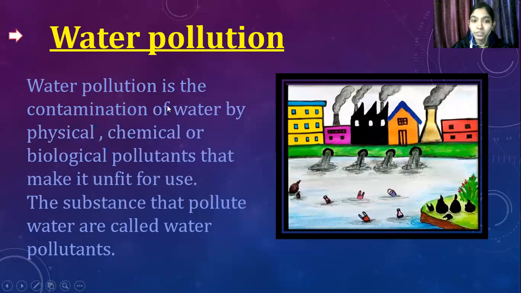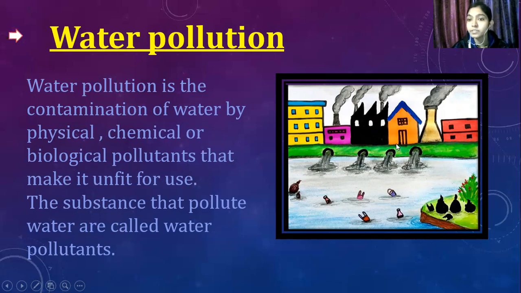So, water can be polluted by physical means, like when we throw something in water, by chemical means, when chemicals are thrown in the water bodies, it makes it polluted. Similarly, biological pollutants means sometimes a harmful microorganism makes water polluted, which is unfit for use, or we cannot drink that water. So the substances that pollute water are called water pollutants.